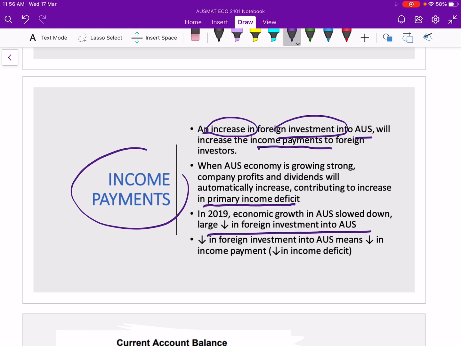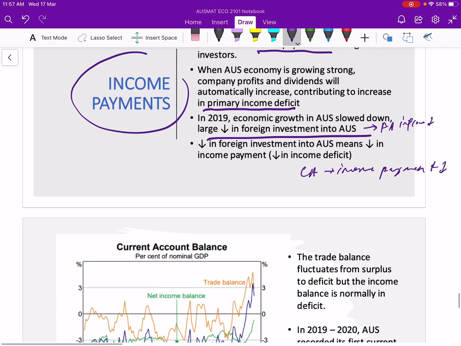Okay, so we know that once Australian economic growth is slow, foreign investment into Australia becomes lesser. And once foreign investment into Australia is decreasing, meaning in your financial account, the inflow of finance actually decreases. On the other hand, in your current account, the income payment paid out to other countries also decreases because there is less investment inflow. So you have to pay out less as a return for using their funds. Okay, so we see that there is a decrease in income payment in Australia.